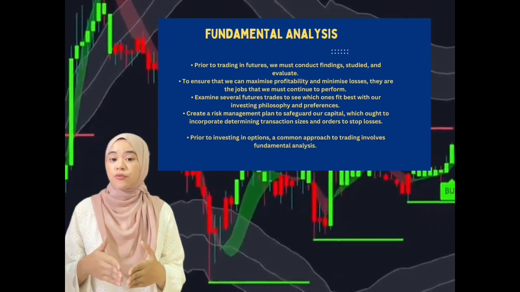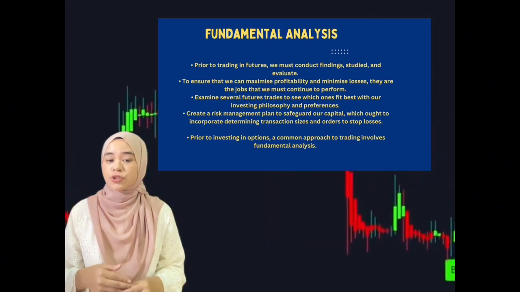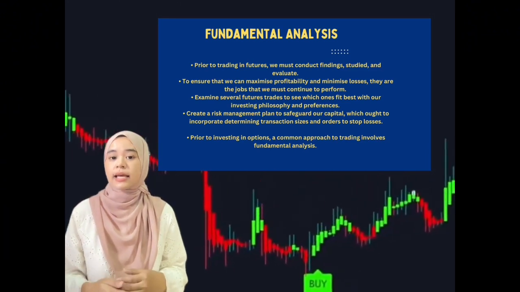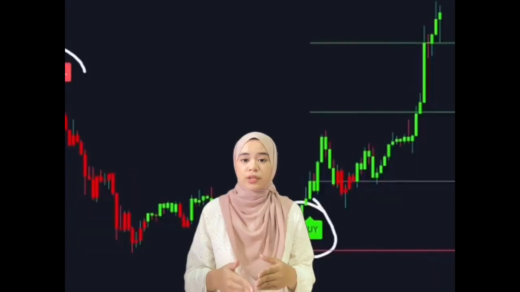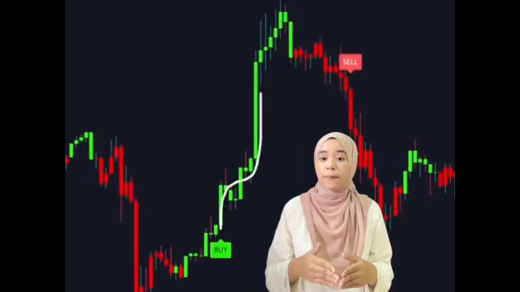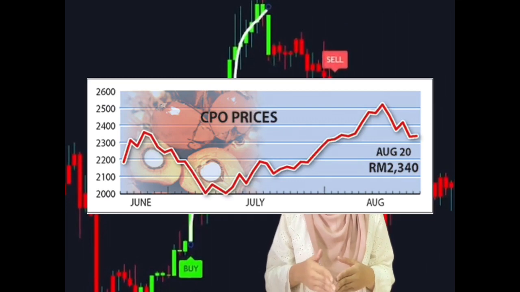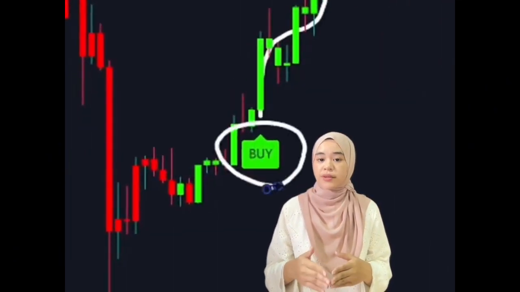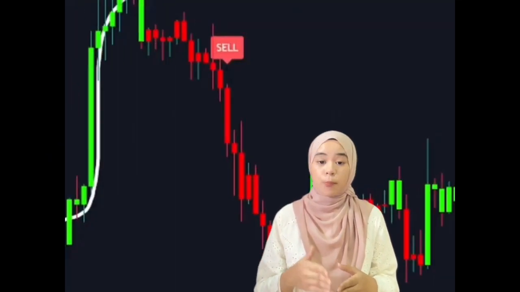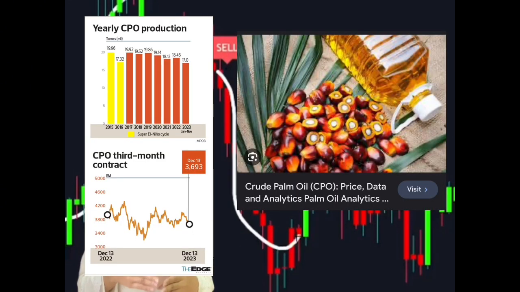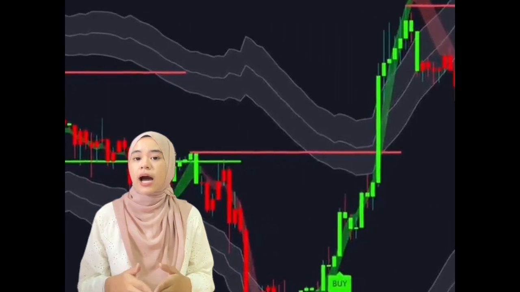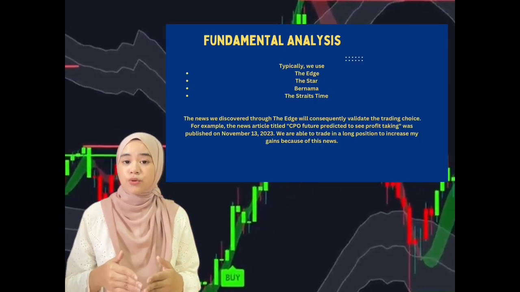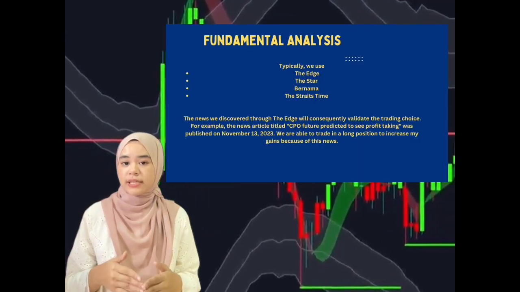Prior to investing in options, a common approach to trading involves fundamental analysis. Typically, we use The Edge, The Star, Bernama, and the Straits Times to read and look up news or stories that might have an impact on the price. There might be updates, whether favorable or unfavorable, about palm oil. It's stated that the price will increase the following day if good news is released, and vice versa. The news we discovered through The Edge will consequently validate the trading choice.